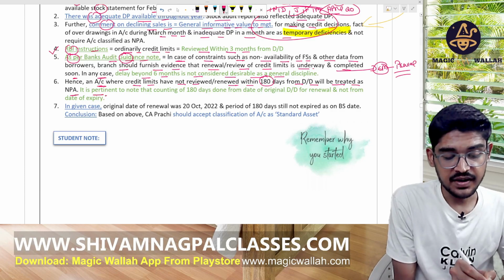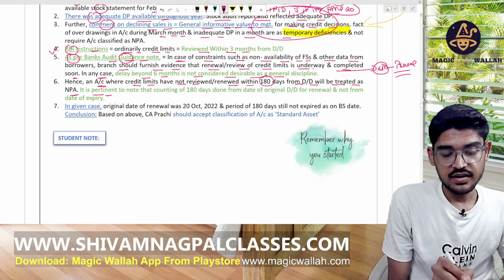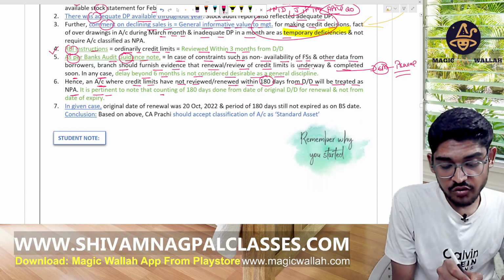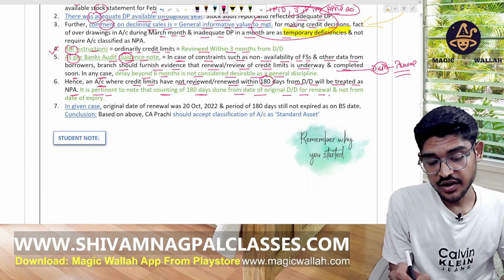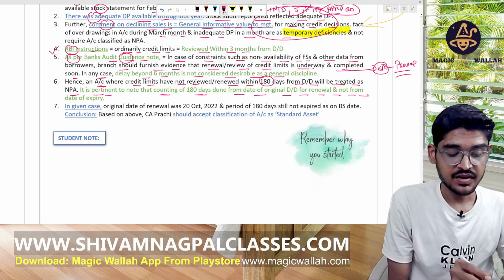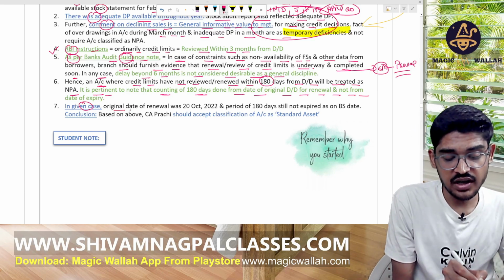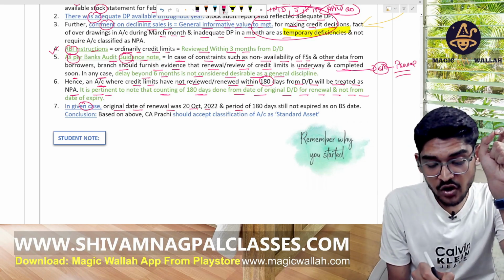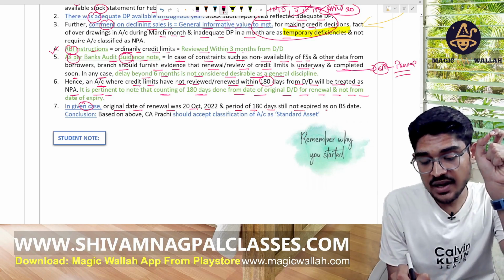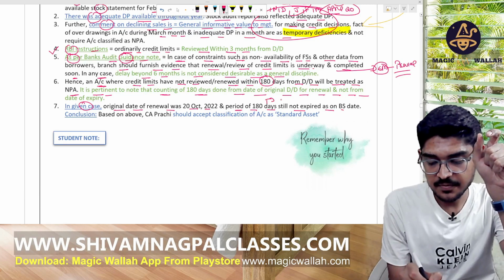We have to note that the counting of 180 days is done from the original due date of renewal, not from the expiry date. In the given case, the original date of renewal was the 20th of October, and the period of 180 days has still not expired on the balance sheet date. That means 6 months.